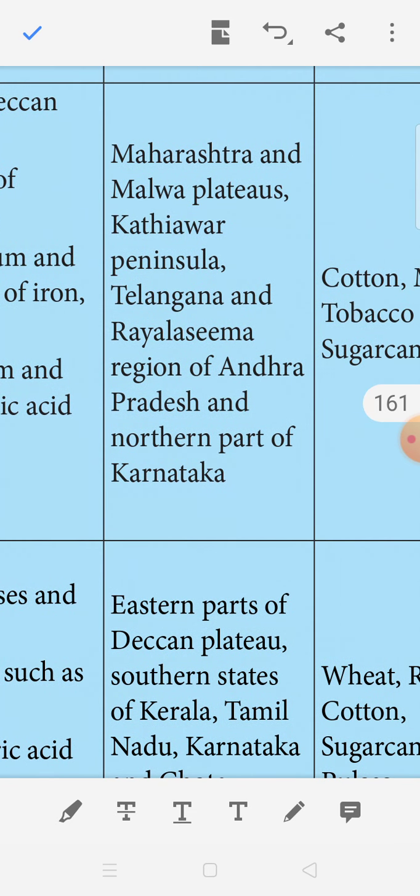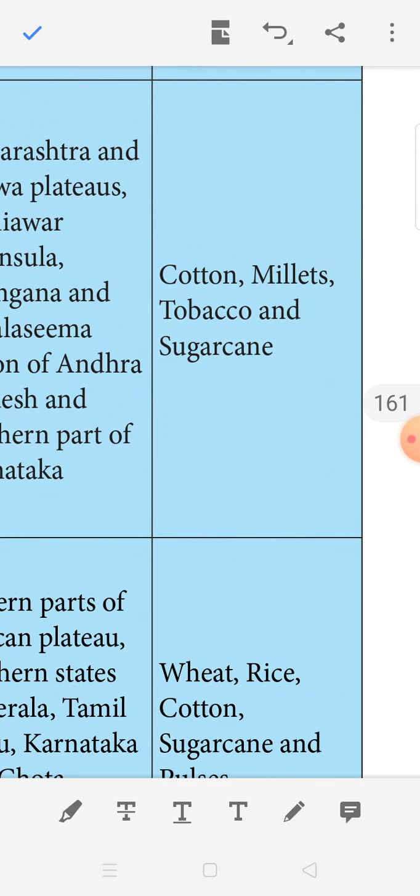Where is it found? This soil is found in Maharashtra and Malwa plateau regions, Kathiawar Peninsula, Telangana and Rayalaseema region of Andhra Pradesh and northern part of Karnataka. So these areas are where black soil is distributed. Then what crops are grown in this soil? Cotton, millet, tobacco and sugarcane. These grow well in this soil.